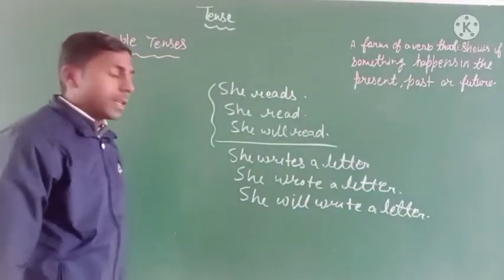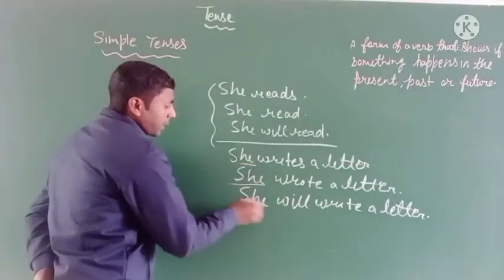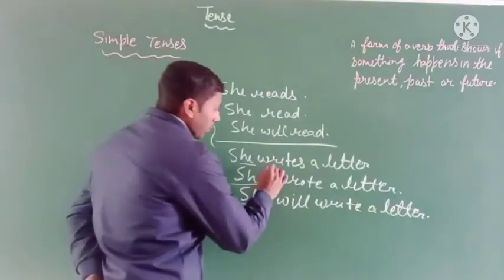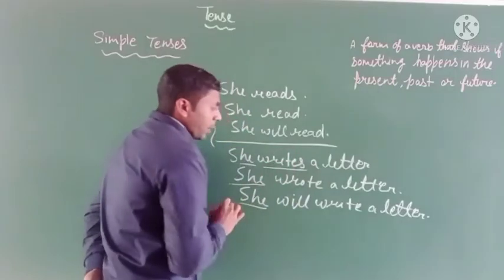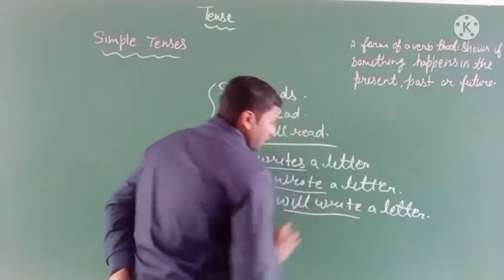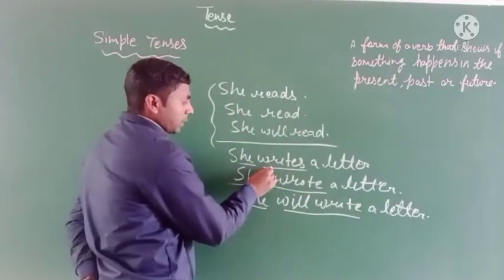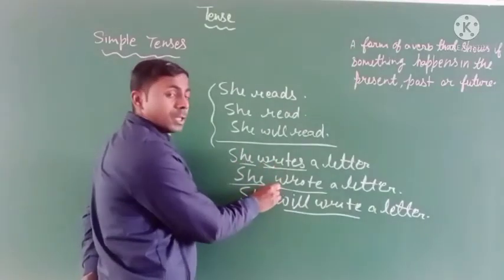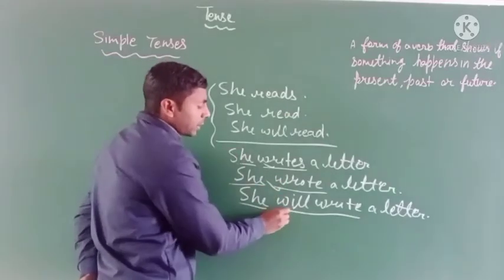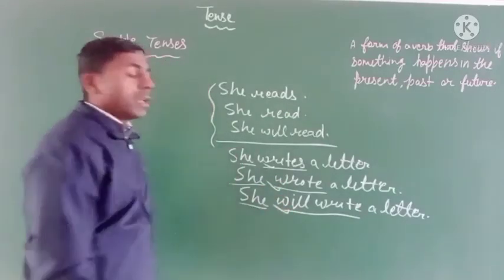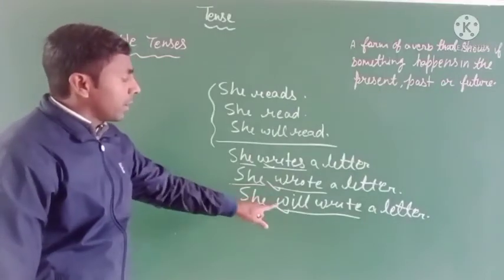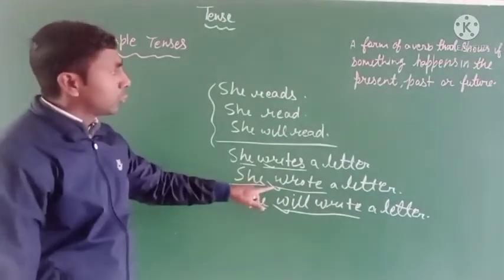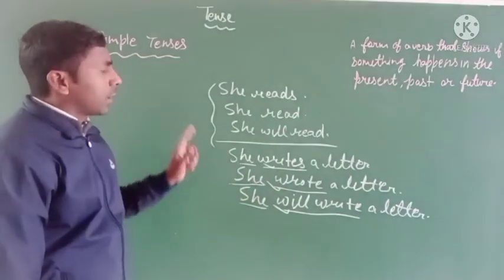In these sentences you can see the subject is similar in each sentence, but the verb is different in each tense. In the first sentence you can see writes, in the second sentence wrote, and in the third sentence will write. So it is the part of the sentence that shows something happened in the tense.